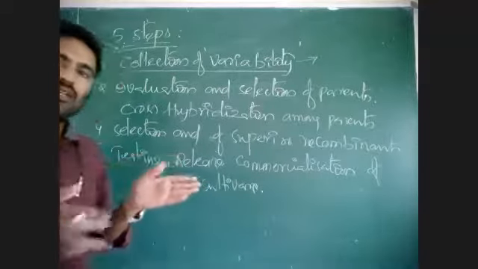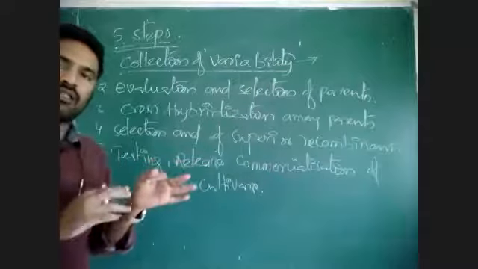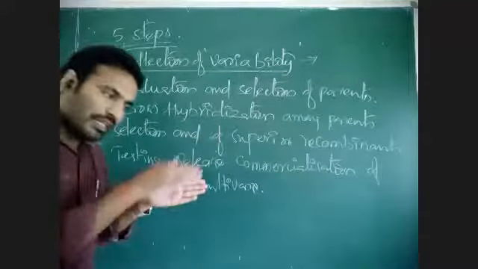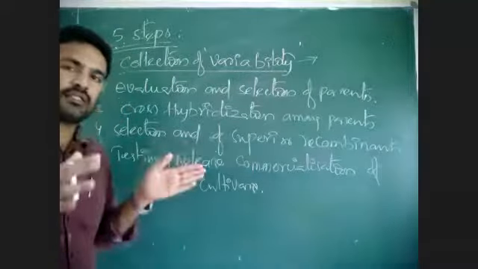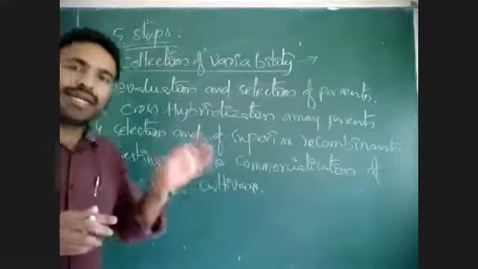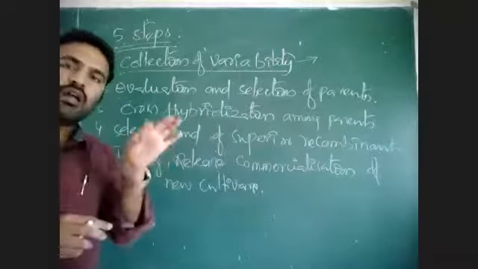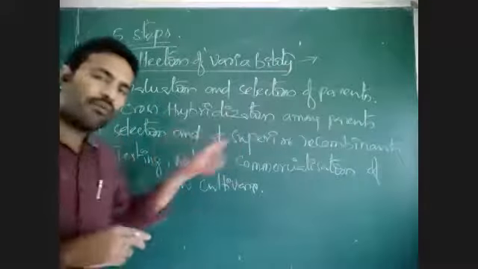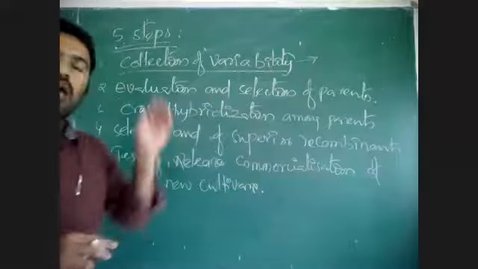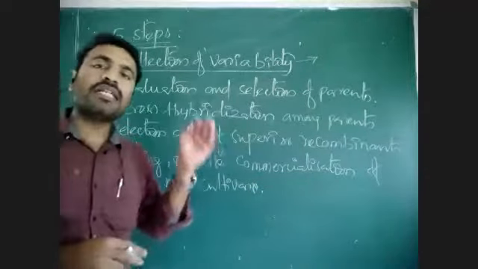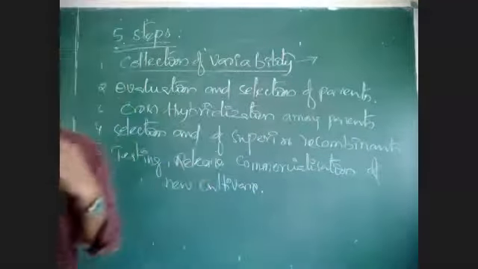All these characters should be collected. How should we collect is the question. That collection of all varieties is done by collecting seeds of different varieties, or by collecting plants of all these varieties, or by collecting the DNA of all these varieties.